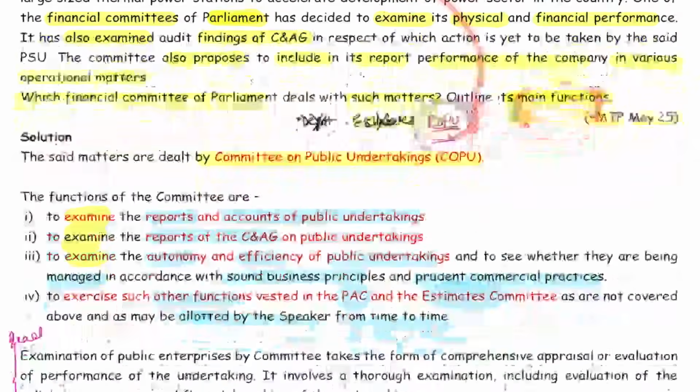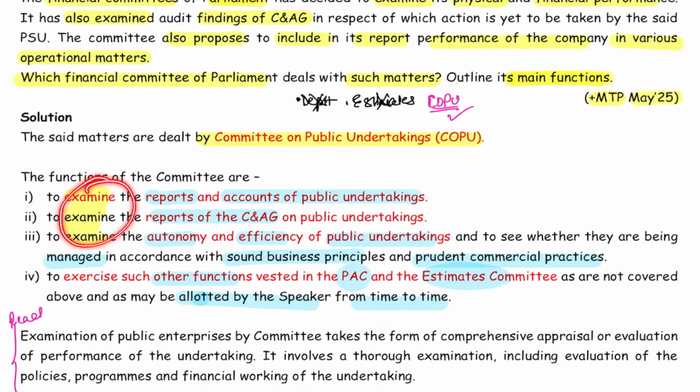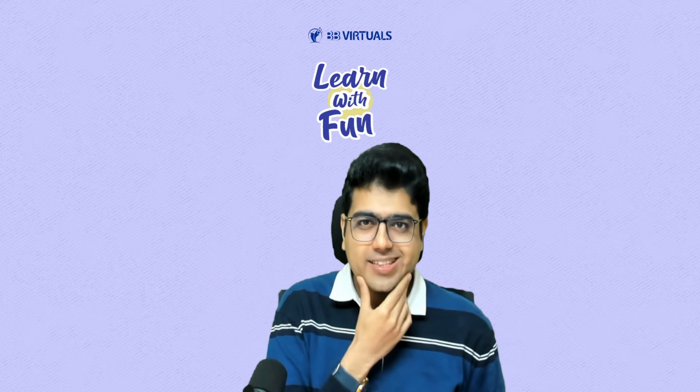What are the main functions? We just discussed. Examine three things: accounts, CAG report, autonomy and efficiency of PSU as per SBP and PCP, and any other function allotted by the speaker. This next part you can just take a read. Clear, boss? Yes or no?